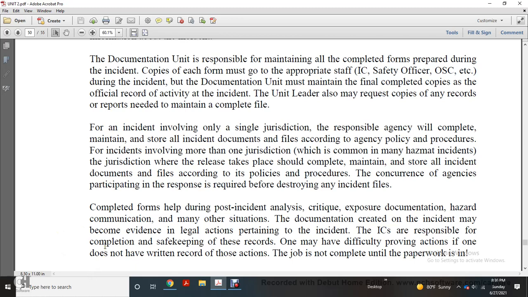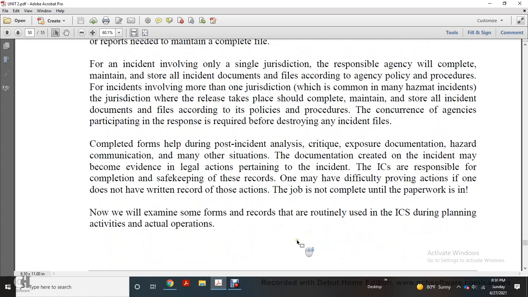Completed forms are held for post-incident analysis, criteria, exposure, documentation, communication, and many other situations. The documents created with the incident may become evidence in legal action pertaining to the incident. The incident commanders are responsible for the completion and safekeeping of all of the records. One may have difficulty proving one's actions without a written record of those actions. The job is not complete until the paperwork is in.